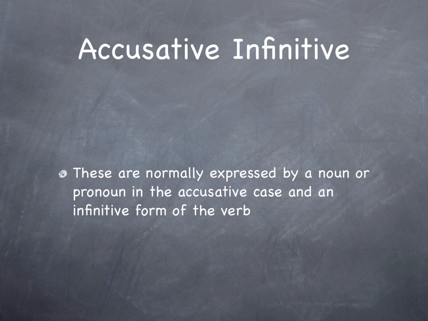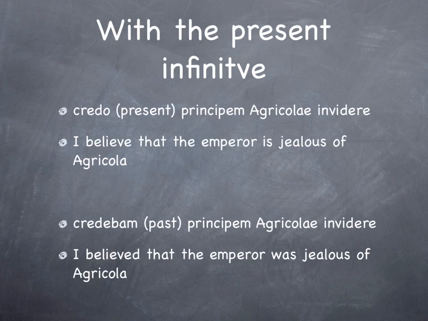So what we mean by that is that the noun or the pronoun is usually placed in the accusative case and the verb goes into the infinitive form. So, for instance, if I wanted to say, I believe that Toby is clever, it would be, credo Tobium esse intelligentem. Tobium going in the accusative and esse being the infinitive.